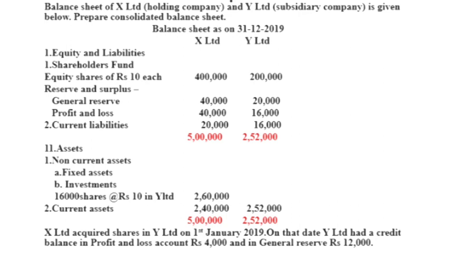Our P&L balance of 4,000 on 1st January 2019 and general reserve of 12,000 on 1st January 2019, these two amounts are our capital profits.